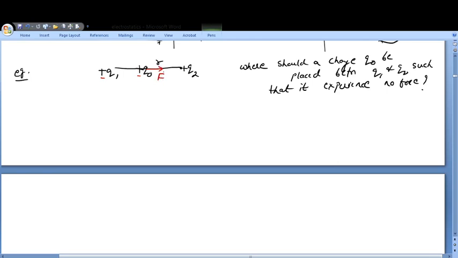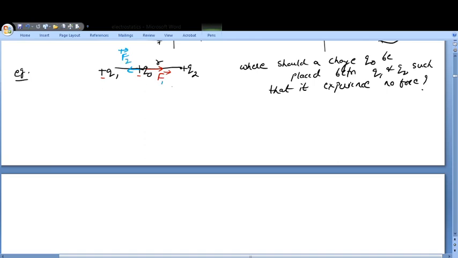Now let us suppose q1 is not there, and I ask what will be the force experienced by q0 because of q2. This will also repel, so this force is going to be in this direction. Let us suppose this is F1 and this is F2.